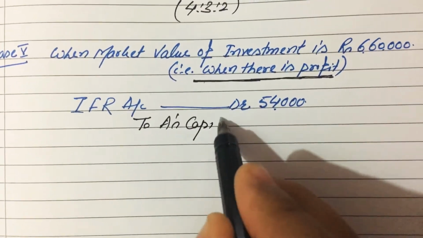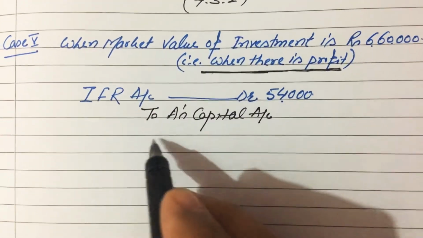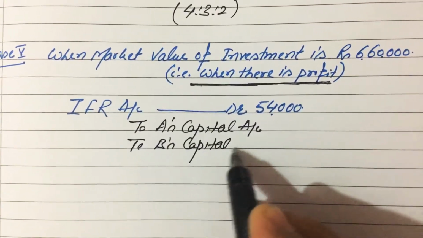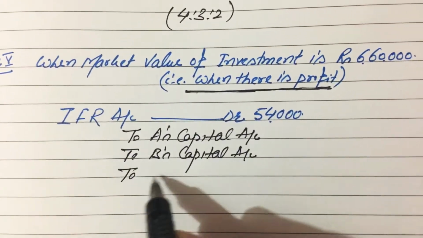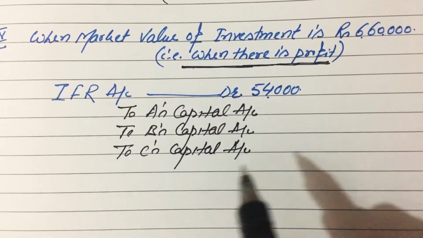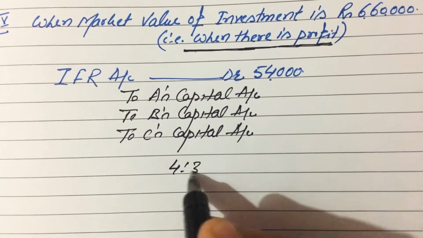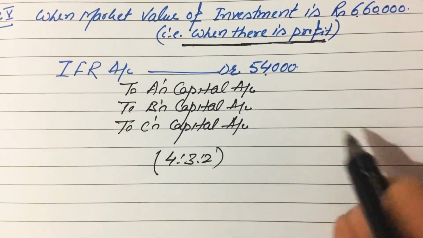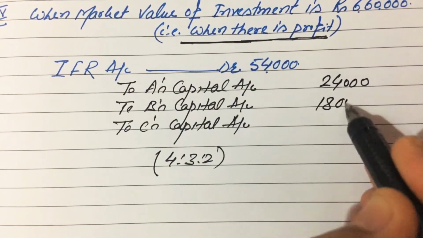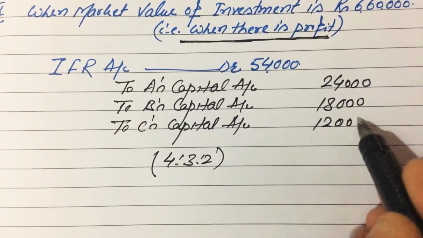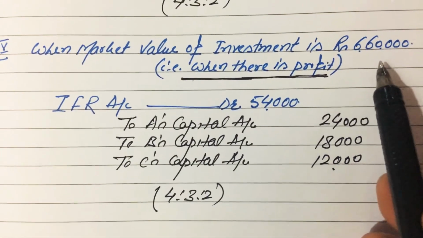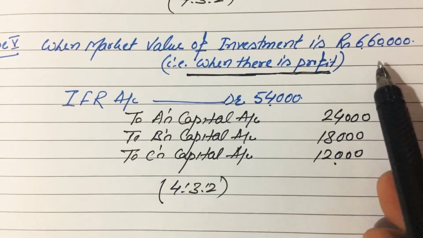That's why investment fluctuation reserve account debit to A's capital account, to B's capital account, and to C's capital account in their old ratio, 4 is to 3 is to 2, and the amounts will be 24,000, 18,000, and 12,000 rupees.